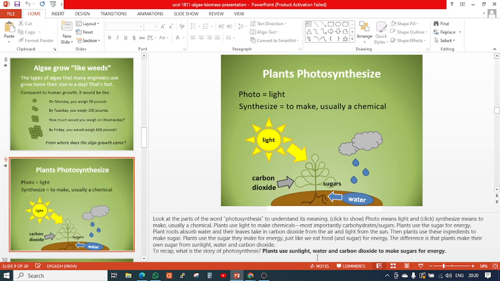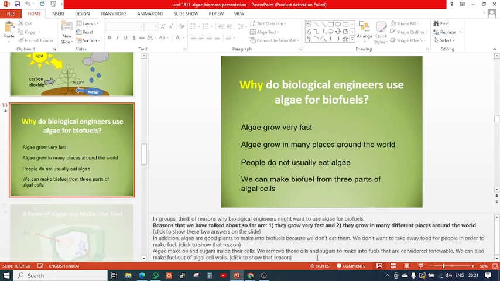This is the process where energy comes to the algae: carbon dioxide, sunlight, and the photosynthesis process in the presence of chlorophyll pigment in chemical reactions. This is the main process of biomass energy of algae.